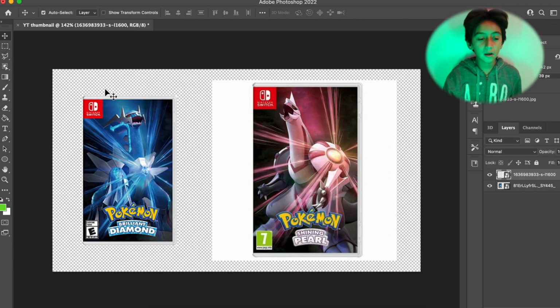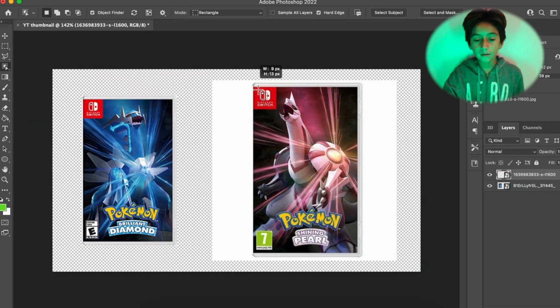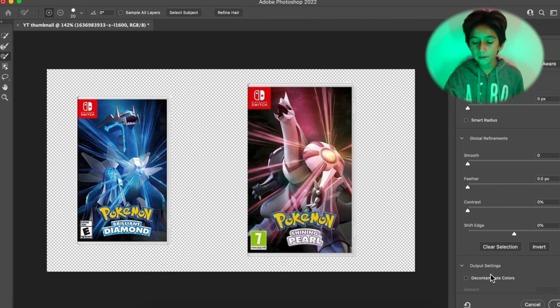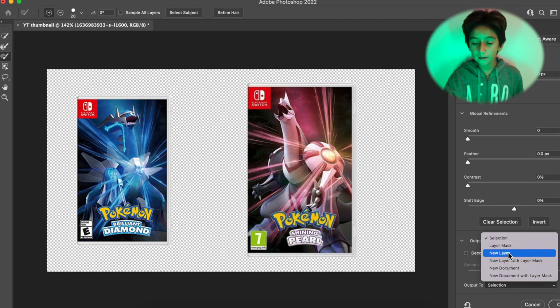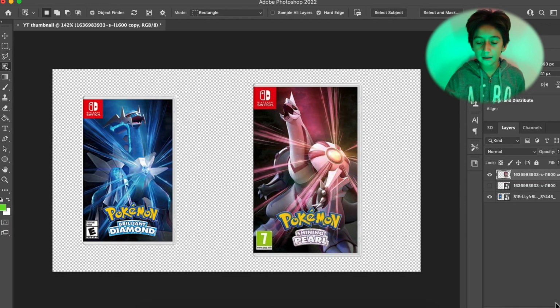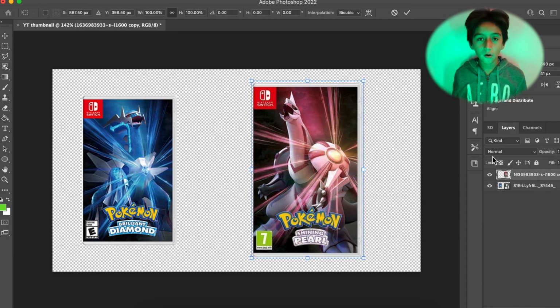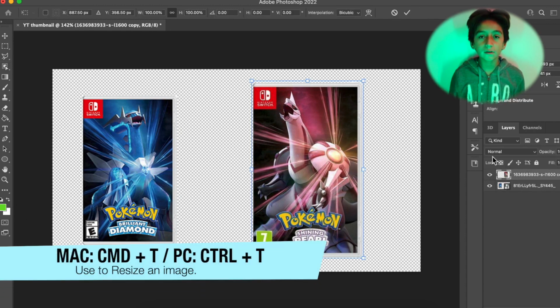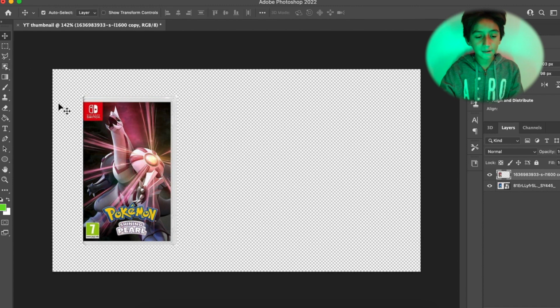To remove that, you could use one of Photoshop's new features. Go to the Object Selection tool, and then you could just drag over what you want to select. And since it has a white background, it will easily select your subject to get a very clean result. Let's just go to Output To, which is pretty much where to output it, and then go to New Layer. So now, as you guys can see, it has no background, which is pretty cool. Also, Command T and Control T is to resize it. That's one of the most important shortcuts for Photoshop or photo editing altogether. And now we can start designing.